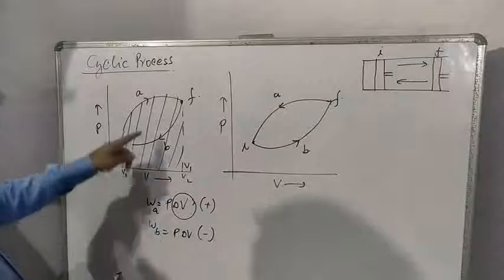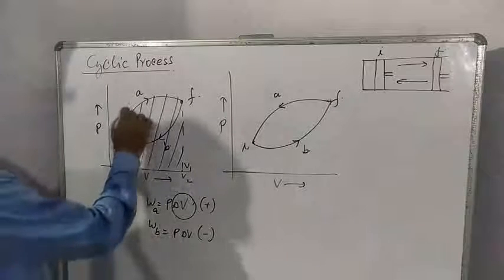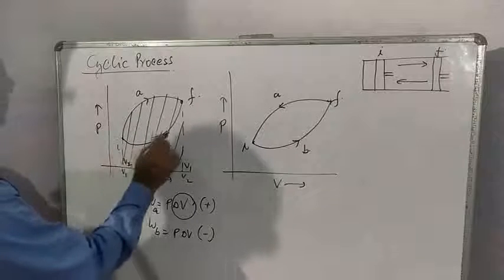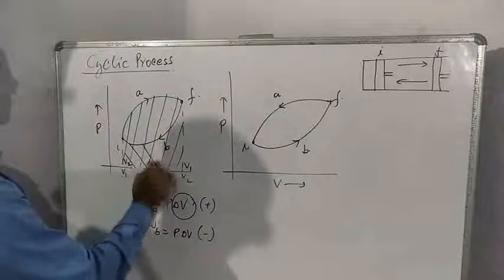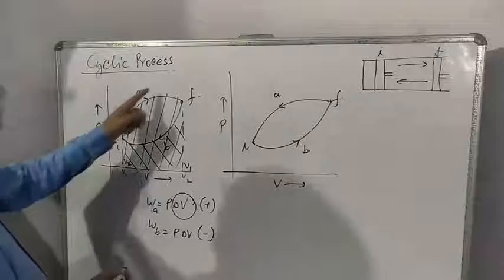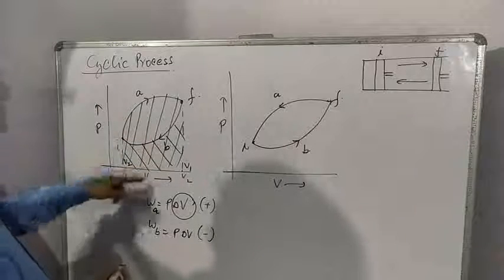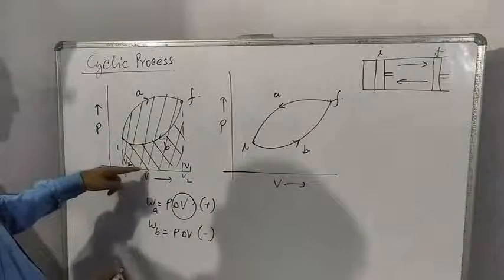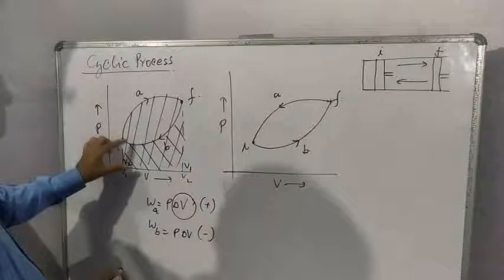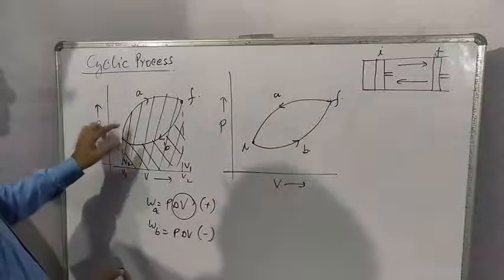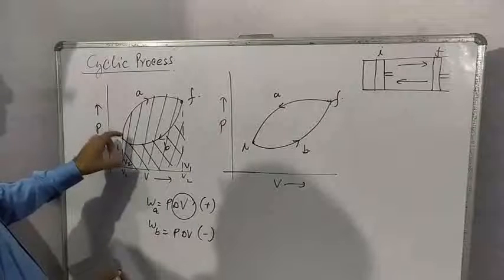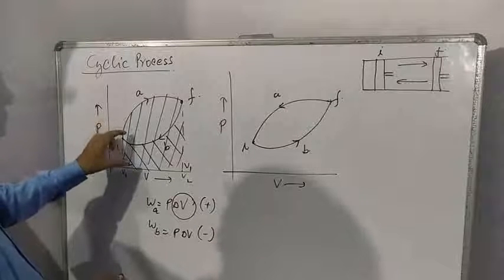Therefore, it is work done on the system, and this is work obtained from the system given by this area. Very clearly, work done by the system is more, bigger area, and work done on the system is less, smaller area. So net work is done by the system.